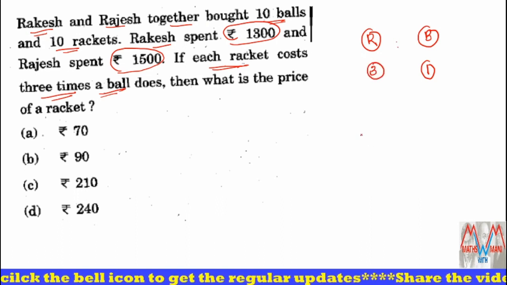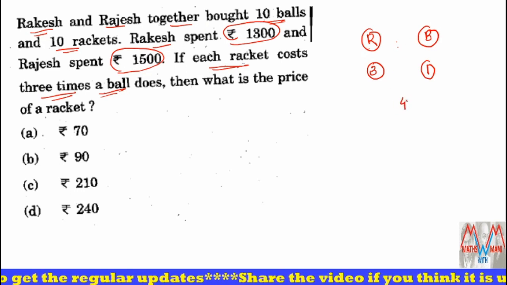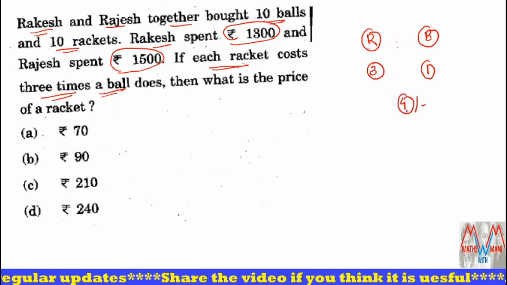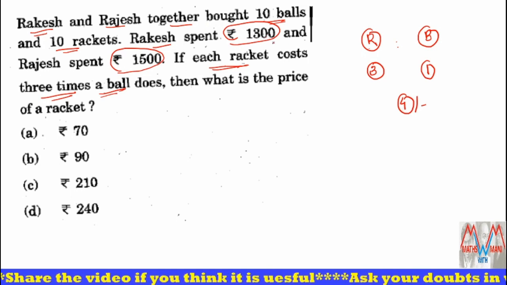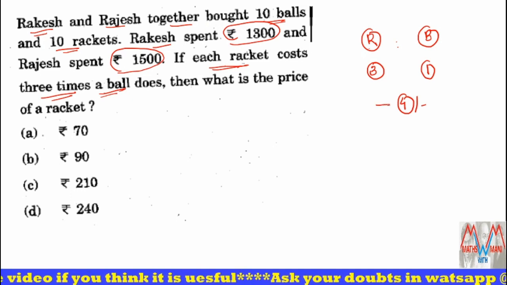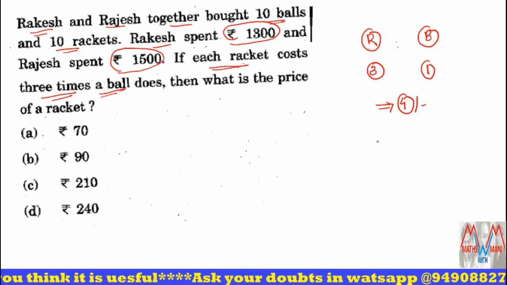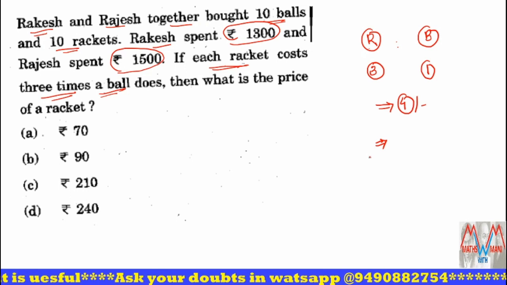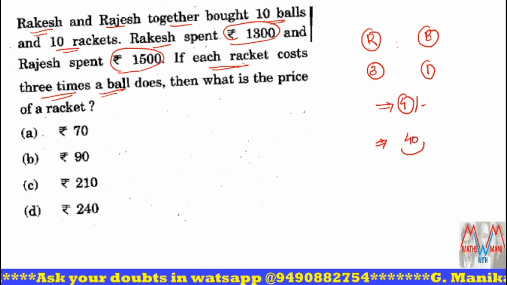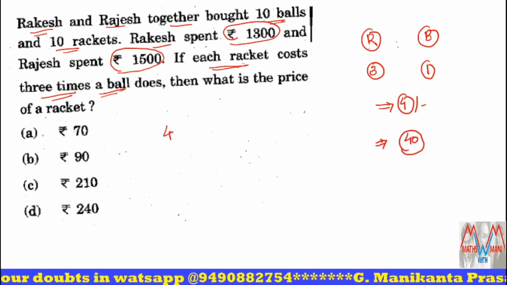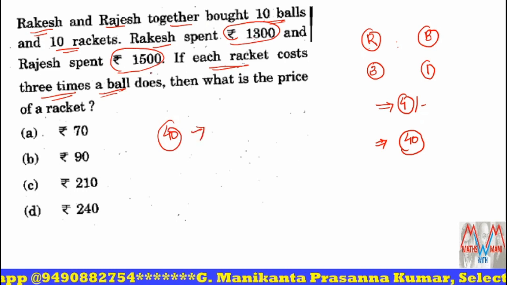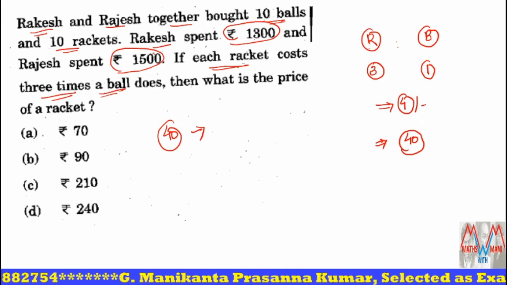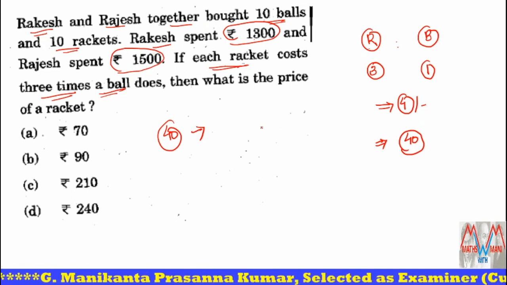Clear? Now one racket and one ball cost how much? 4 rupees or 4 parts. But Rakesh and Rajesh bought 10 balls and 10 rackets. One ball and one racket cost 4 rupees, so 10 rackets and 10 balls cost 40 rupees or 40 parts. These 40 parts are given as 1300 plus 1500. Rakesh spent some amount and Rajesh spent some amount. So what is the total amount?